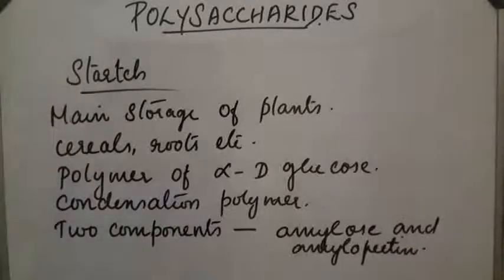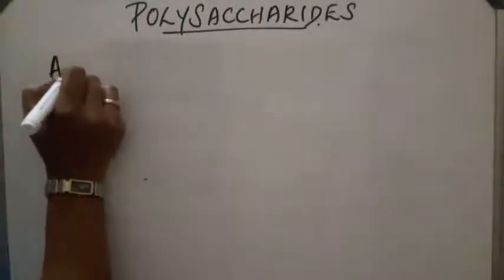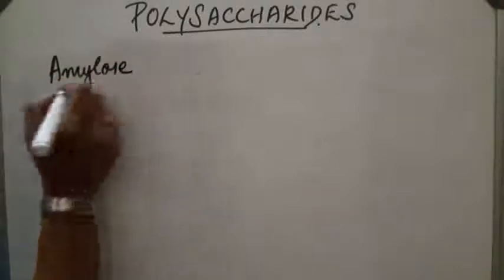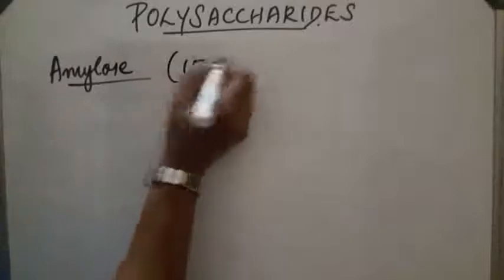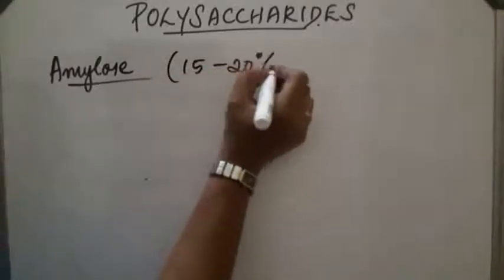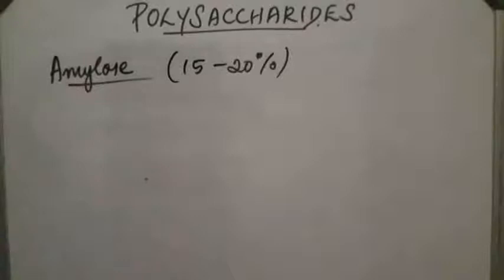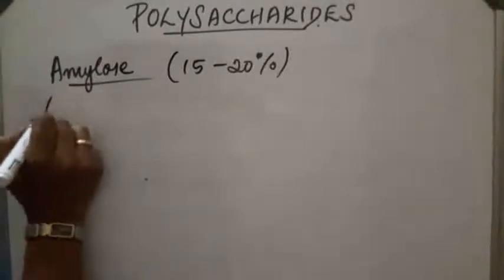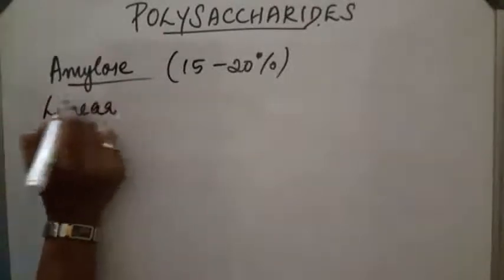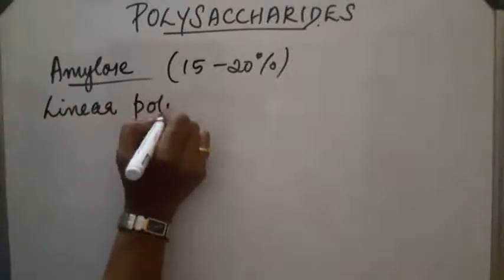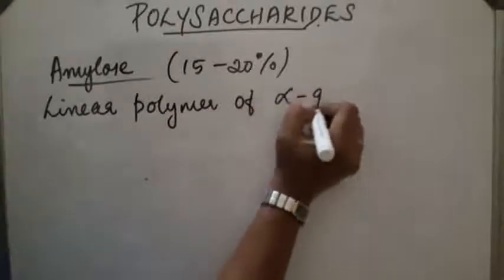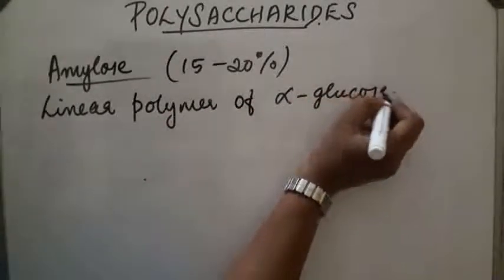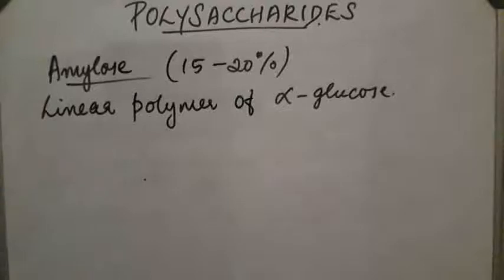Amylose. 15 to 20% of starch contains amylose, and it is a linear polymer of alpha D glucose and it is water soluble.